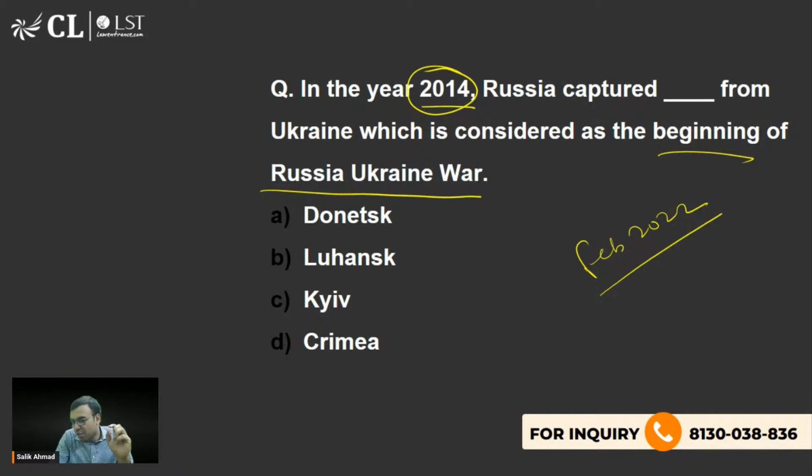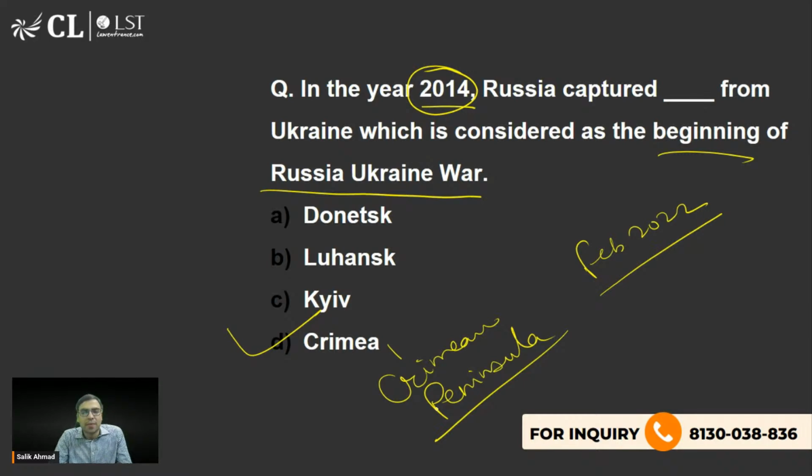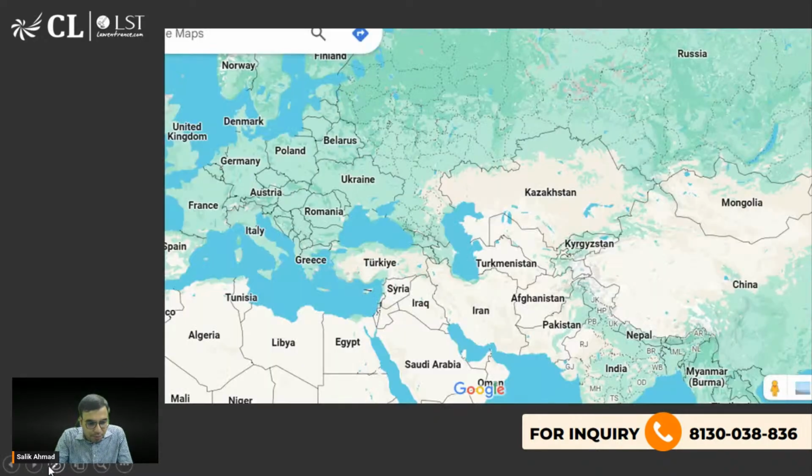Yes, you all are right. The right answer is option D, Crimea. We write it as the Crimean Peninsula because that is a peninsula. This is what you should be knowing. So D is the right answer to this question.